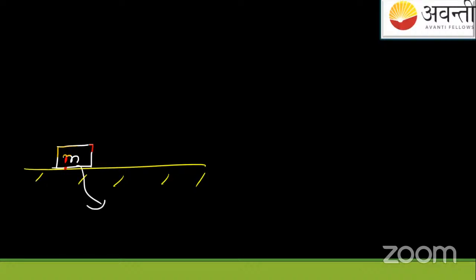And suppose the coefficient of static friction is given as mu s for this block and this surface, and mu k is the value of the coefficient of kinetic friction here. So defined for the surface, I mean the platform on which the block is present. Suppose I'm applying the external force F on this block.